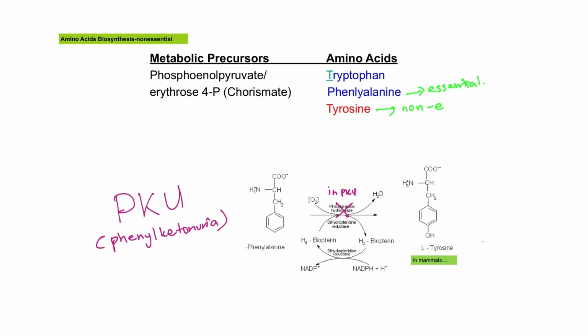So now in a PKU patient, tyrosine, this one, has become an essential amino acid, because the body fails to synthesize tyrosine. Tyrosine is an important amino acid, especially for the synthesis of melanin.